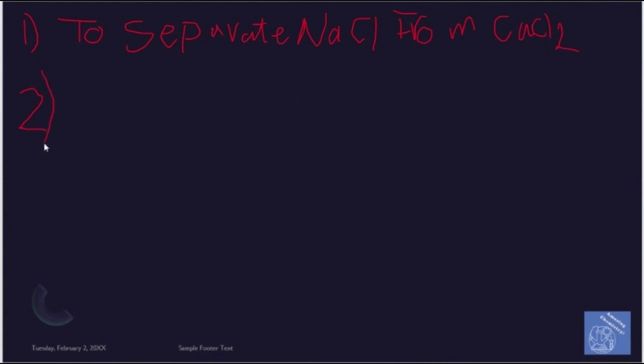Secondly, we wanted to design the best separation method to separate sodium chloride from calcium chloride, and that will not happen unless we study the chemical properties of the calcium and the sodium chloride. When we study the properties of both of them, we will find that the sodium ion is related to group 1A, and the calcium is related to group 2A.